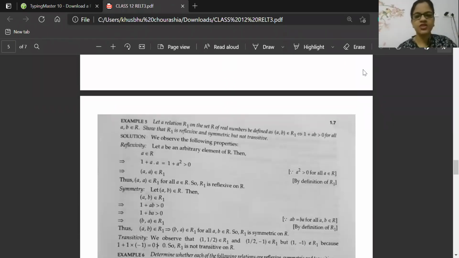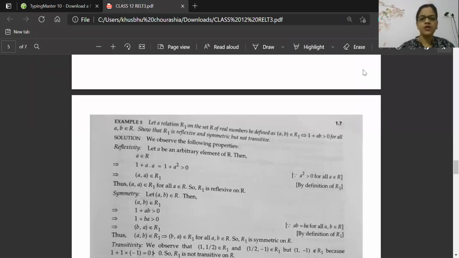Okay, our today's first question is: the relation R1 on the set R of real numbers is defined as (a, b) belonging to R1 if and only if 1 plus ab is greater than 0 for all a, b belonging to R. Show that R1 is reflexive, symmetric, but not transitive. First, you have to understand what is the relation given. They're telling a relation is there, R1.